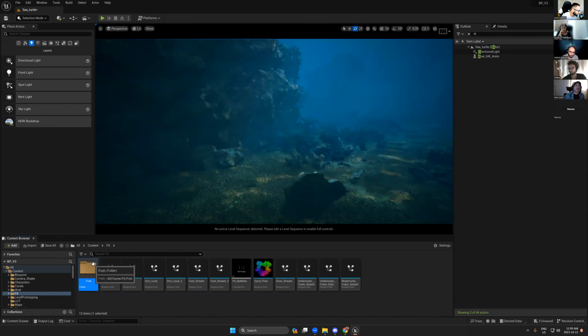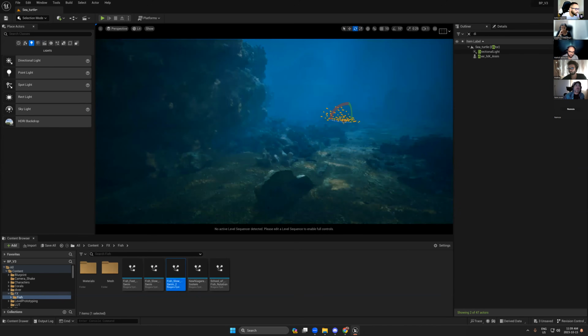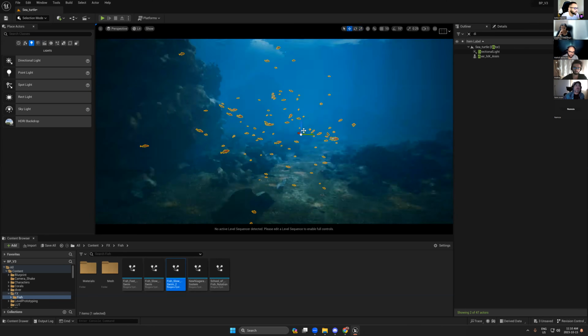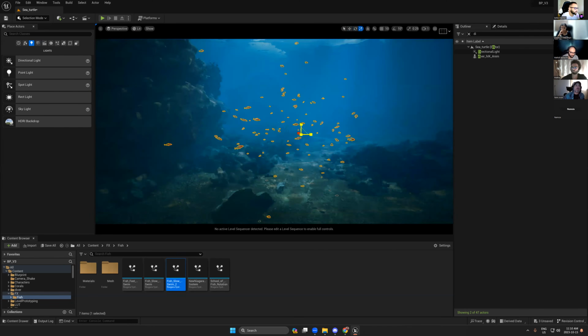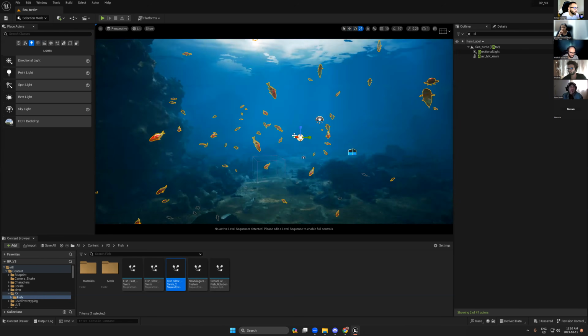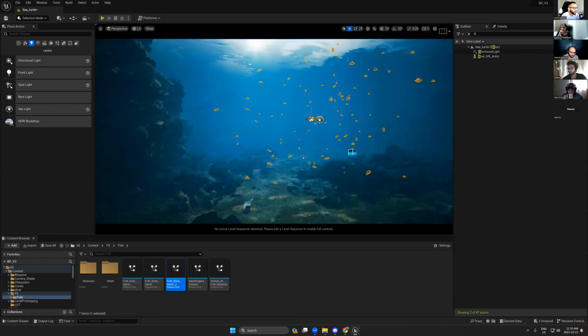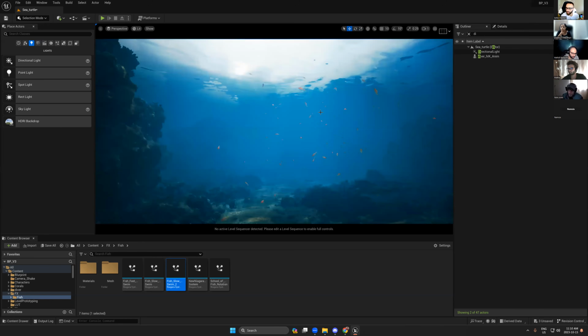and add fish, and I have this slow. Just one small touch can bring more life to your scene. So now, welcome to the underwater scene.